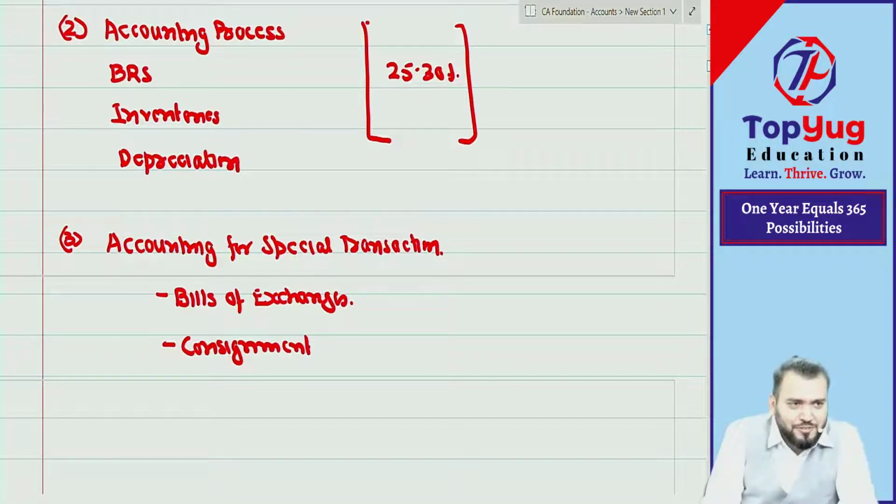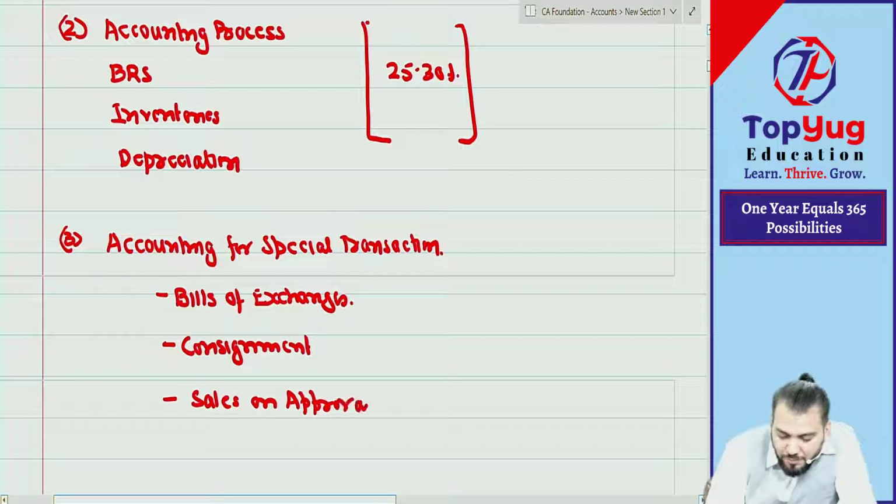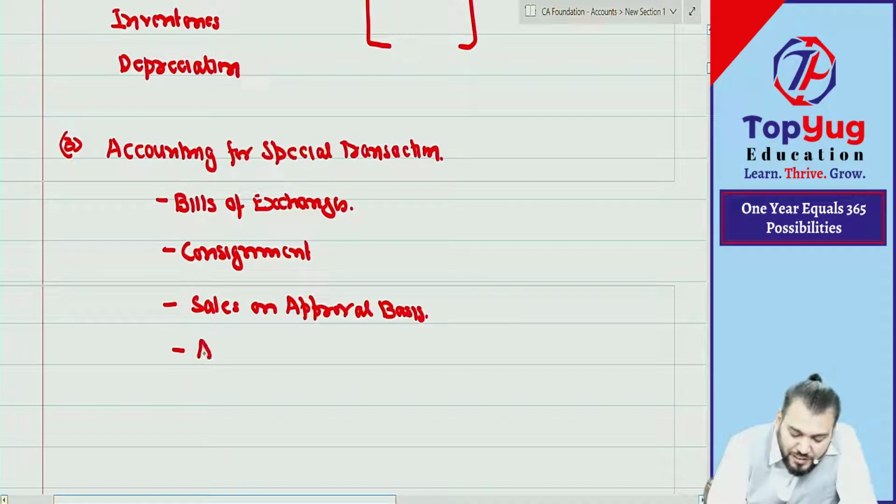I am with you. Nothing to worry. Then sales on approval basis. Have you done this? I think no one has done. Okay, chalega. Then average due date. I think you have not done.